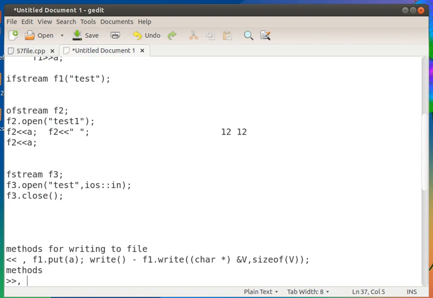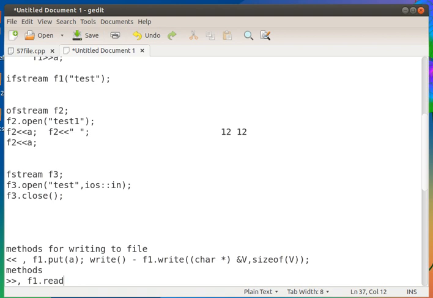Then we can use f1 dot read. f1 dot read returns an object, or a value, and so we have to store it into a variable.